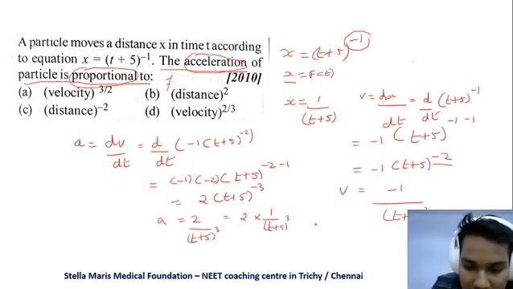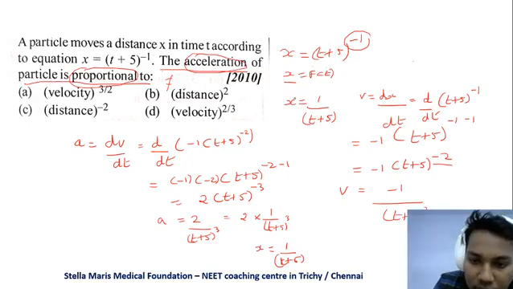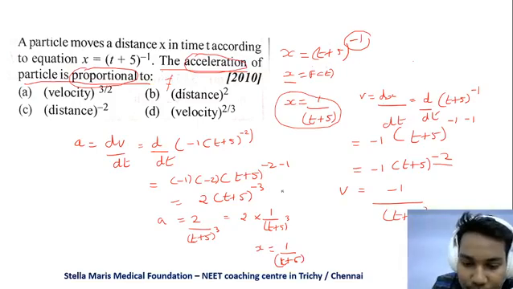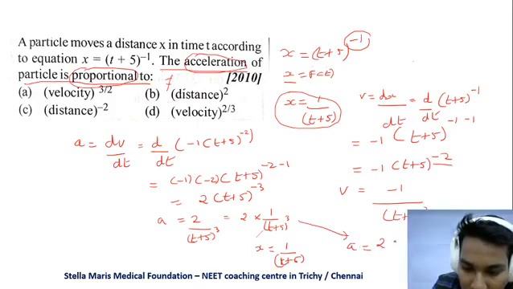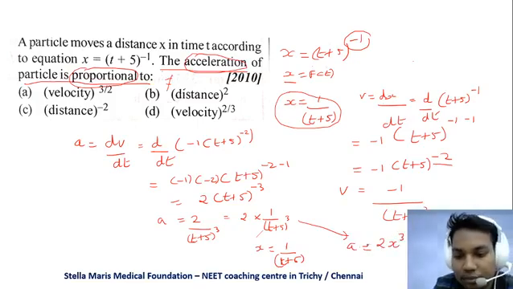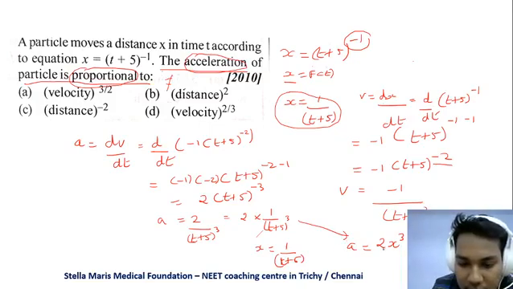We know what x is, that is x is equal to 1 by t plus 5, right? Okay, so x is 1 by t plus 5. So we can write a is equal to 2 into x cube. So the relationship between acceleration and the position is this.